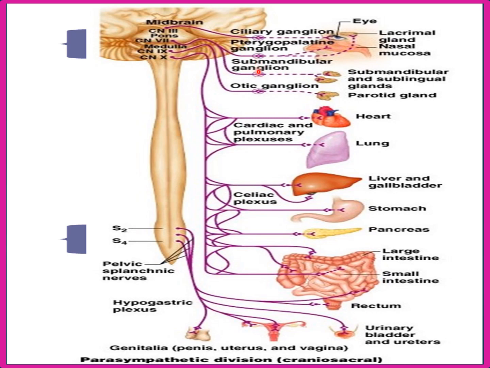Also, it has one more ganglion, that is the submandibular ganglion. That is also cranial nerve 7. Below that, you can see the otic ganglion that belongs to cranial nerve 9. The fourth cranial nerve of the cranial part, cranial nerve 10, does not have any ganglion. Instead, it has plexuses, for example, the cardiac and pulmonary plexus, which supply the heart and lung, and the celiac plexus, which supplies major organs, as shown here.